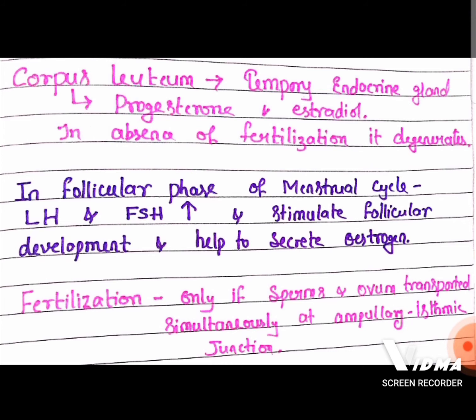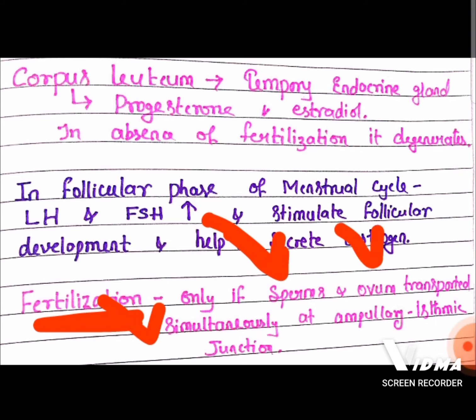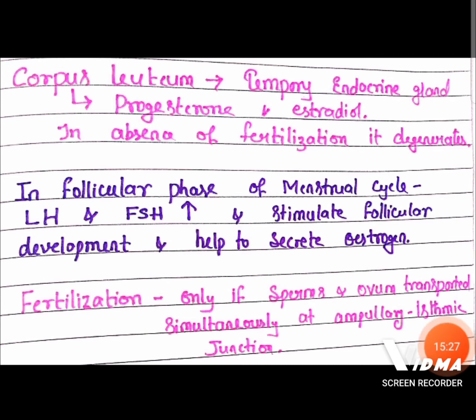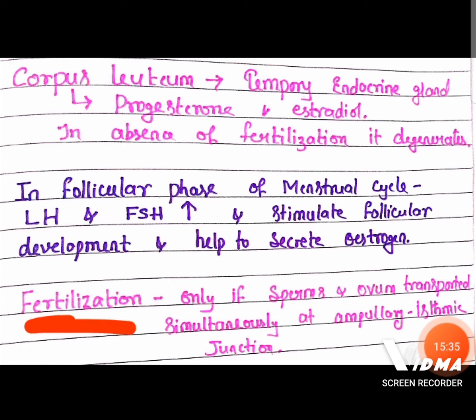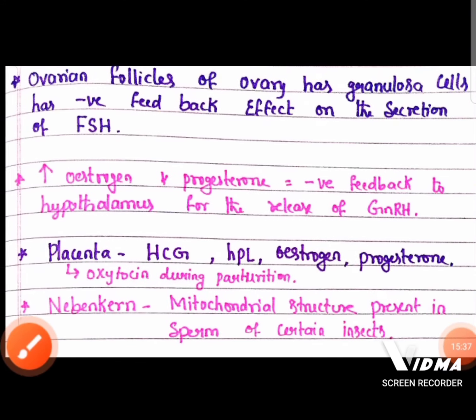Okay, then fertilization. Fertilization occurs only if sperm and ovum are transferred simultaneously. If the release of sperm and release of ovum occur simultaneously at the ampullary isthmic junction, then the fertilization rate will be maximum in that case.